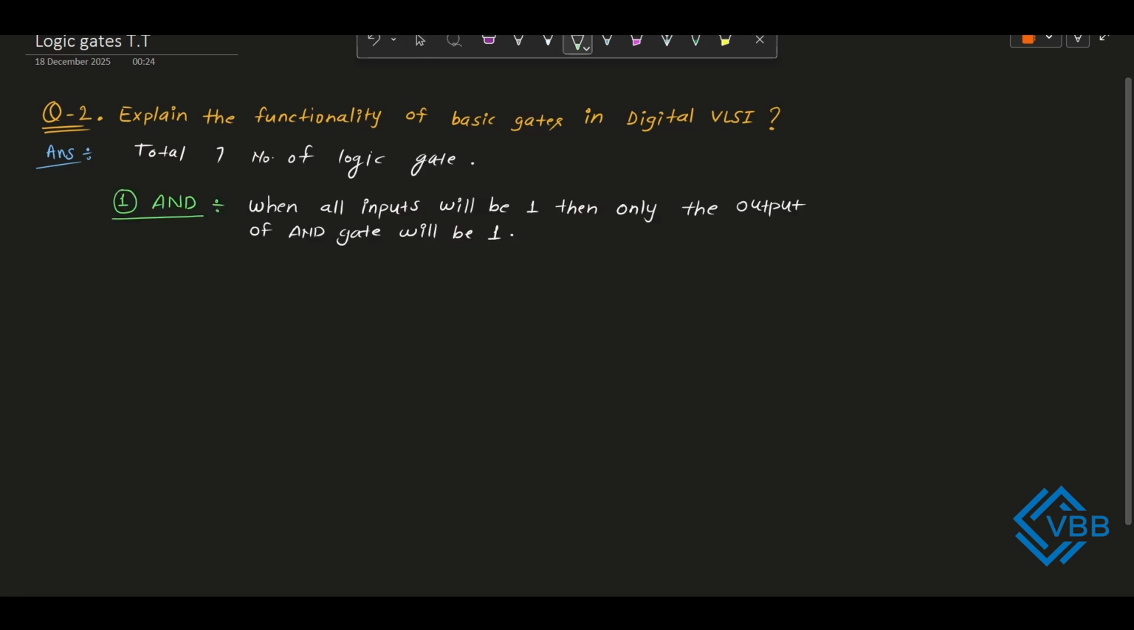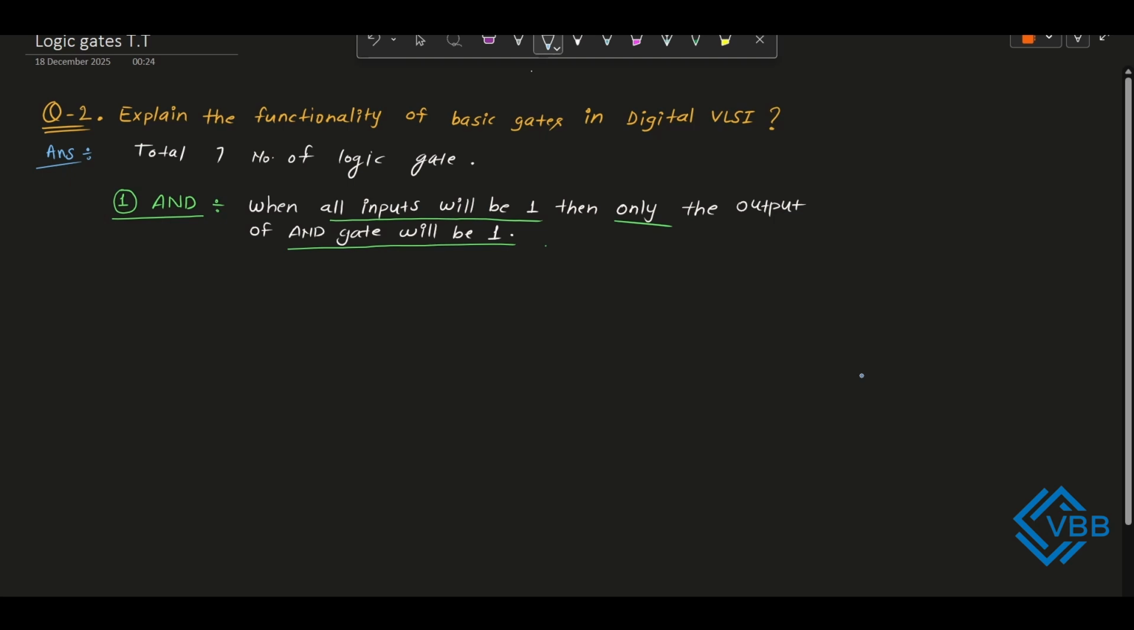Let's start with the first, the AND logic gate. So the functional definition of the AND logic gate is: when all inputs are 1, then only the output of the AND gate will be 1. So from here we can say if the output of an AND logic gate is 1, then all inputs must be 1. So that is the definition of the AND logic gate.